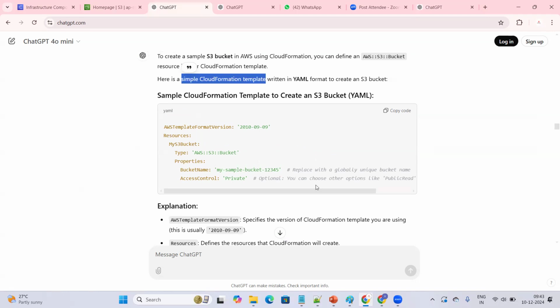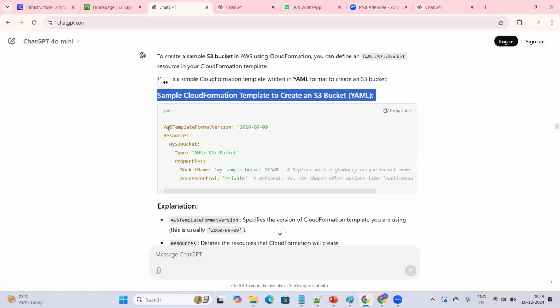Okay, it is giving one. For creating a bucket, usually we'll be having more options, right? We will be having access policies, lifecycle, many options we need to configure. But I don't want all those options. I'm going for a simple template which is written in YAML. I just asked ChatGPT to create an S3 bucket, I need a sample template. That's it. I asked ChatGPT and it has generated this particular code.